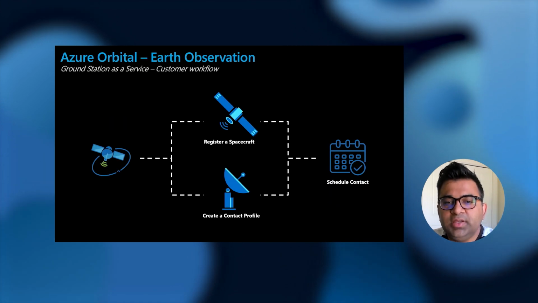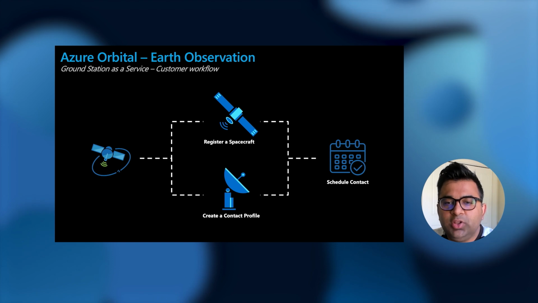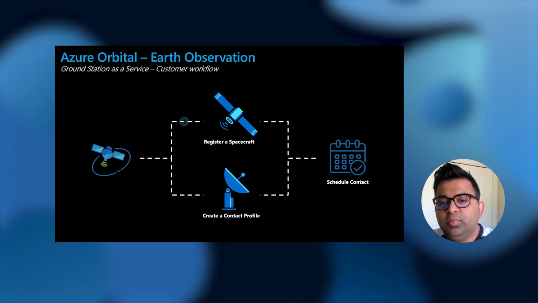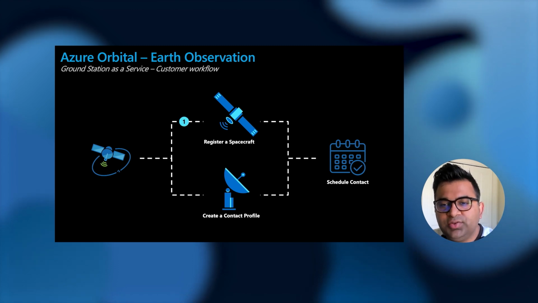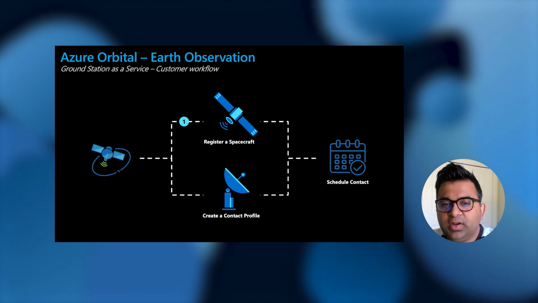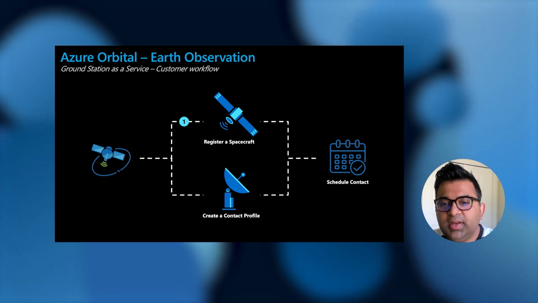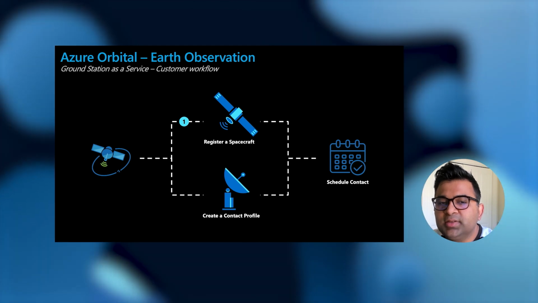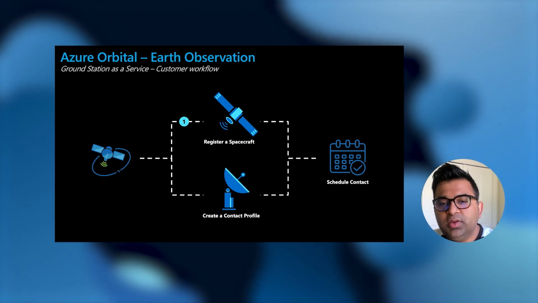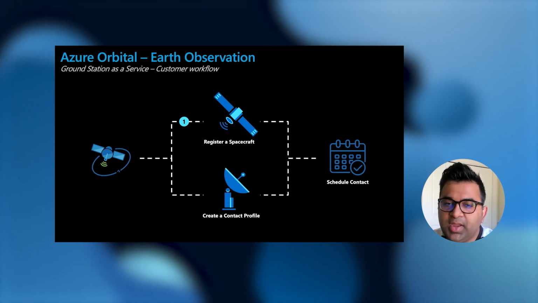It is very easy to schedule contacts with your satellites using Azure Orbital. It is a simple three-step process which begins by onboarding your satellite on Azure Orbital. This can be done by creating a spacecraft resource by providing the two-line elements or NORAD IDs for your satellites directly in Azure portal or even by using Orbital SDK and APIs.